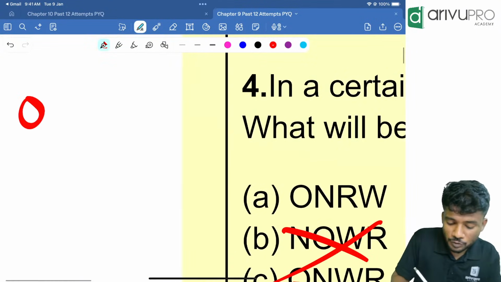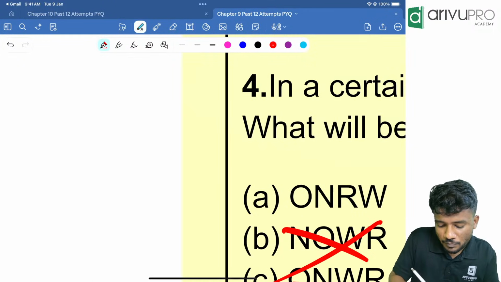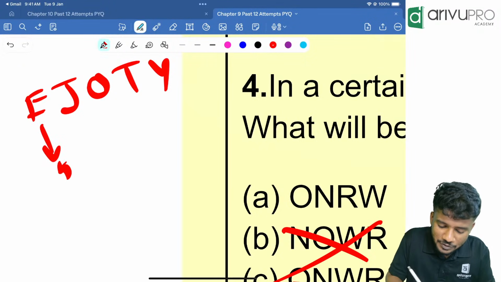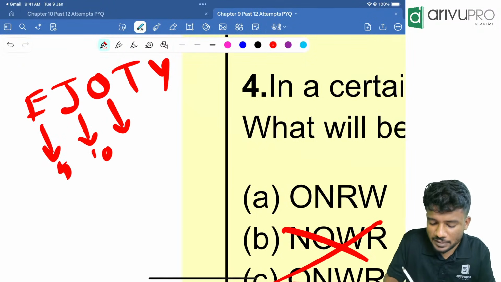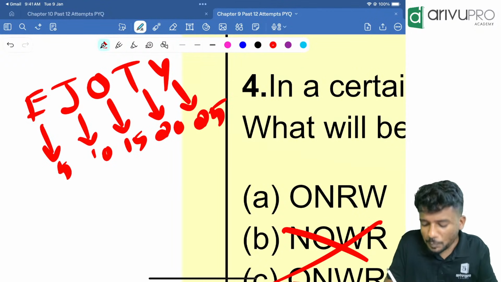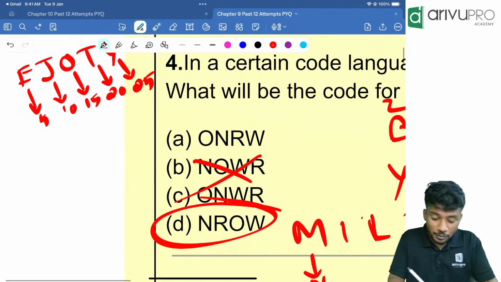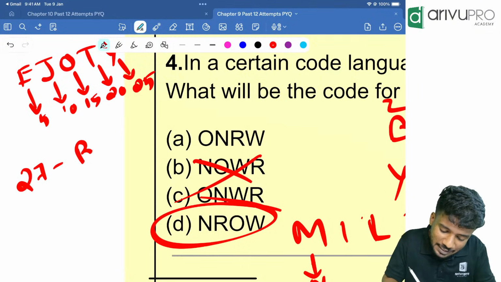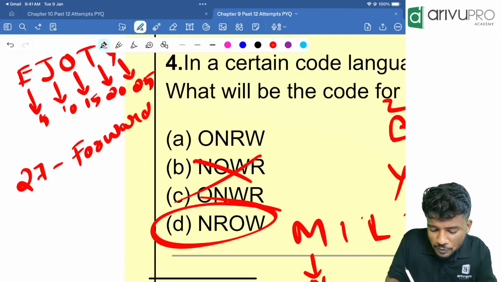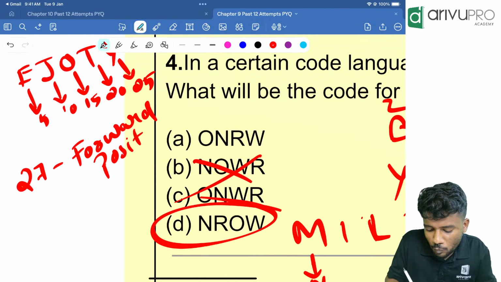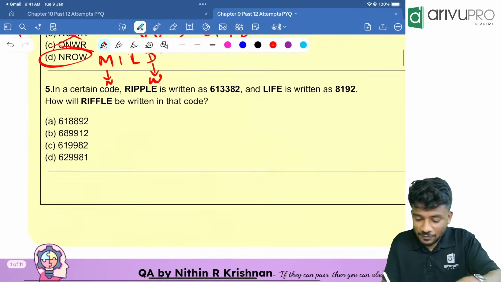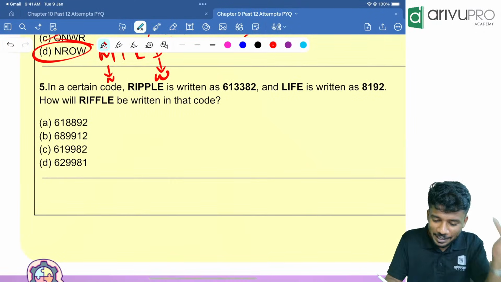Everyone knows how to... E, J, O, T, Y. E is at 5th position, J is at 10th position, O is at 15th position, T is at 20th position, Y is at 25th position. It will help you. How will you find backward position? 27 minus forward position will give you the backward position. Okay, remember this shortcut? Actually, we have discussed this multiple times, but still I am asking you.